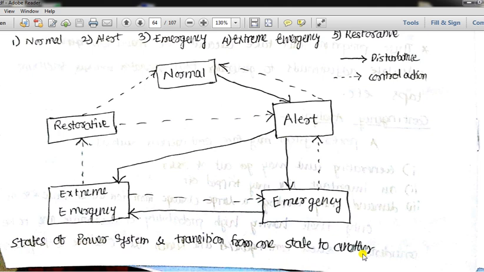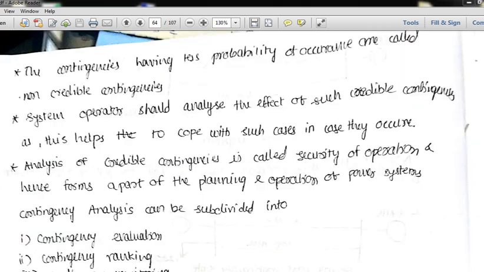Now we know that our power system operates in various states. After the occurrence of such faults our power system can change its state. Similarly, the contingencies having less probability of occurrence are referred to as non-credible contingencies.